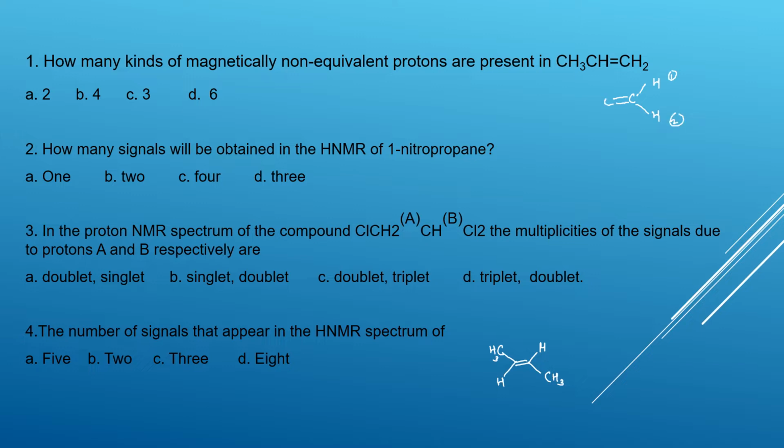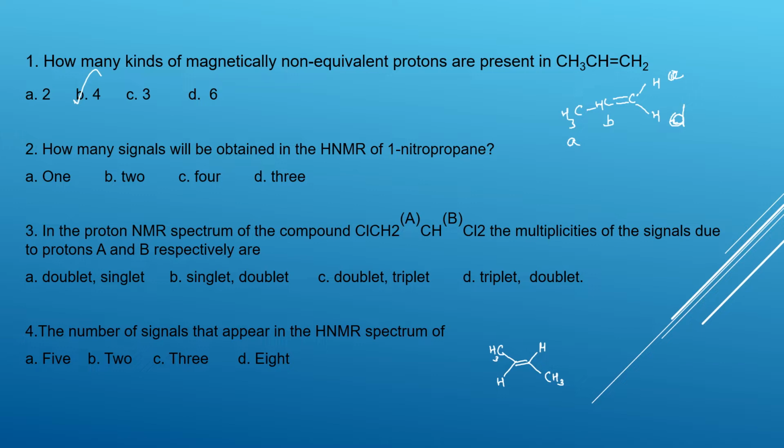Okay, and CH and CH3. So this is 1 proton and this is another proton, and after that these two are other protons. So C and D. So overall 4 signals are there. So the answer is 4. They may be very close to each other, but if they are chemically non-equivalent only.